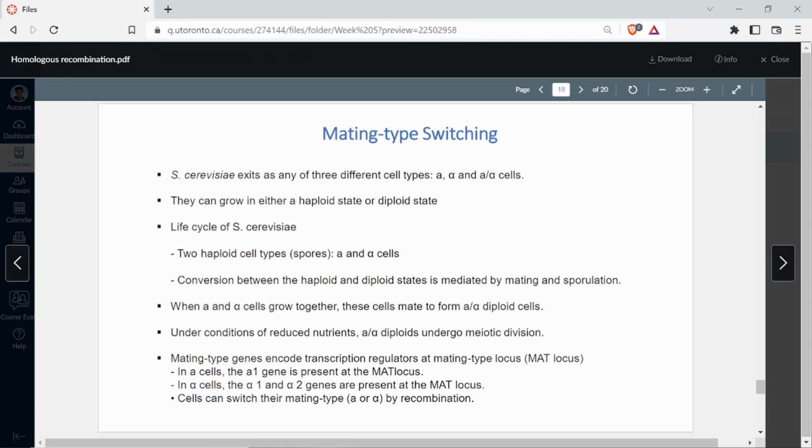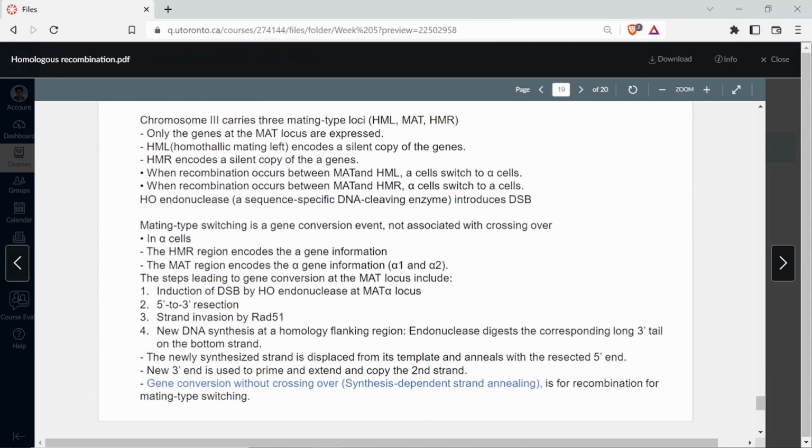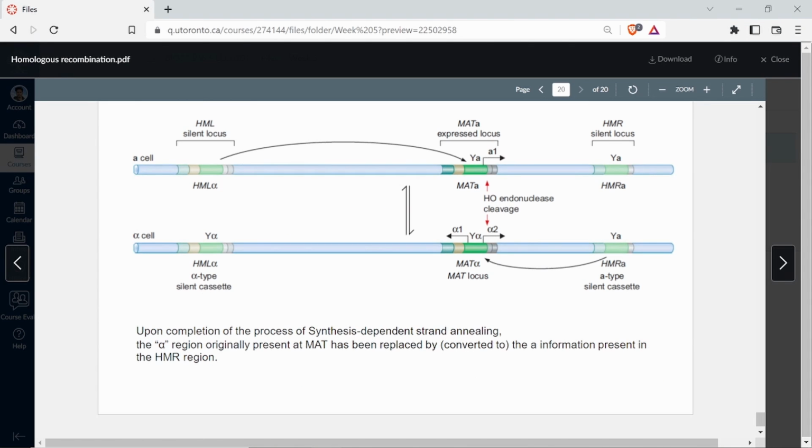I'm just going to show you the figure. And the cells can switch their mating type by recombination. The most important lesson that you need to understand here is that cells can switch their mating type via homologous recombination. I'll skip this part. You can come back to this. So just look at this figure. You do not need to go into too much detail on mating type switching. Just understanding the phenomenon, how it happens, briefly is enough for you. You don't need to remember the steps and all. Just understand the concept of how it is possible using homologous recombination. Right? I'm not really going into detail.